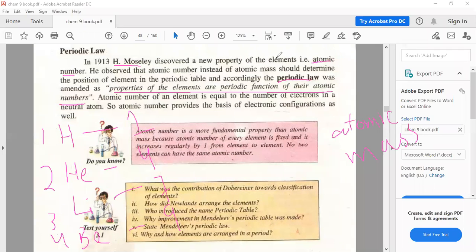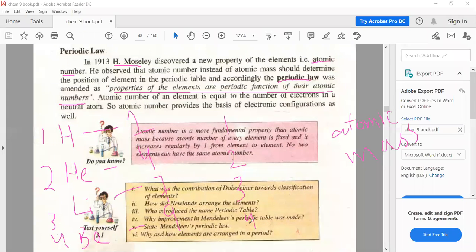So Moseley helped us a lot to arrange the elements in the periodic table correctly on the basis of their atomic numbers. Atomic number is a more fundamental property than atomic mass, because there is a fixed regularity: 1, 2, 3, 4. The sequence is very clear: 1, 2, 3, 4, 5, 6, 7.